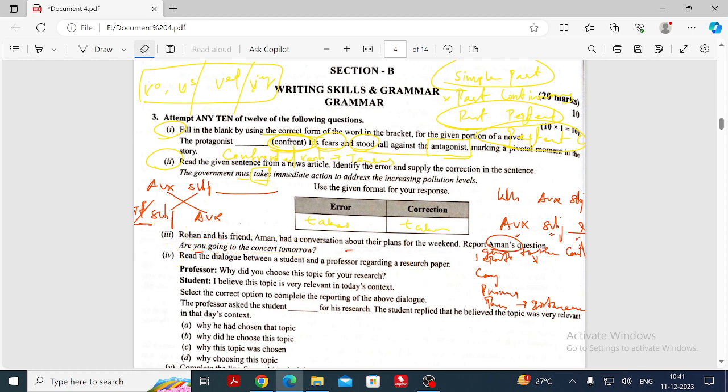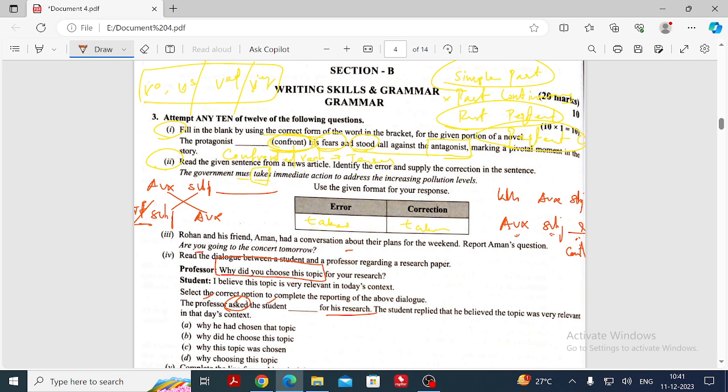Next question. See the next question. This is also reported speech. Actually they have given the indirect form, and the multiple choice question alone they have given as a question. Remaining things they have changed. The reporting person and reporting verb they have given: the professor asked the student, and the end of the sentence also they have given, except that. So very first we should omit the option.